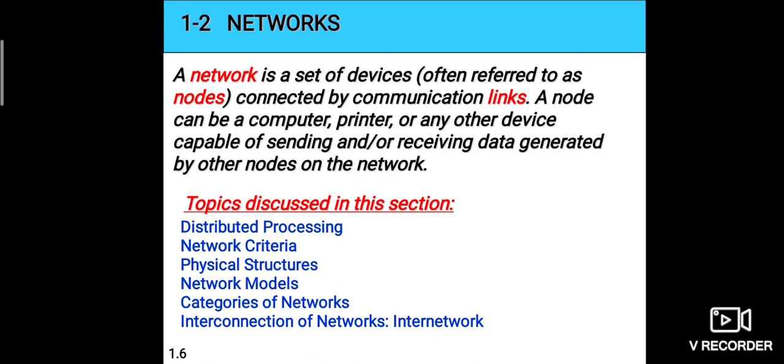This parameter should be involved in any network. So next is network criteria. The network must be able to meet a certain number of criteria. The most important criteria are performance, reliability, and security. What do you mean by performance? Performance can be measured in many ways, including transit time and response time. What do you mean by transit time? It is the amount of time required for a message to travel from one device to the other.